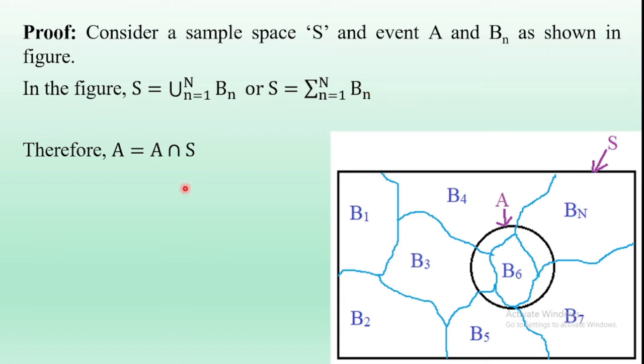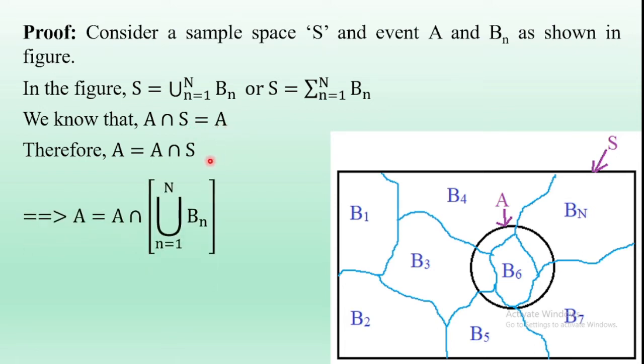But we know from the properties of intersection, A is equal to A intersection sample space. A intersection S is equal to A. So this is the property of the intersection.